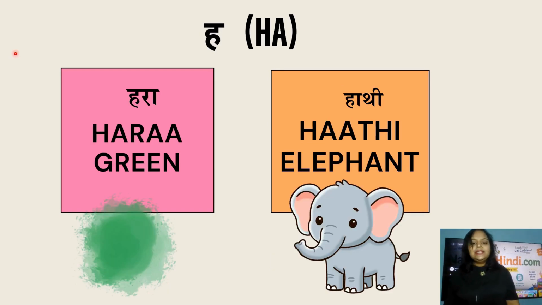Now it is the time for our glottal consonant, that is ह, that comes from the glottal area or the throat area of your mouth. The words starting from ह are hara, that is called green color. Green in Hindi is hara, and elephant in Hindi is hathi.